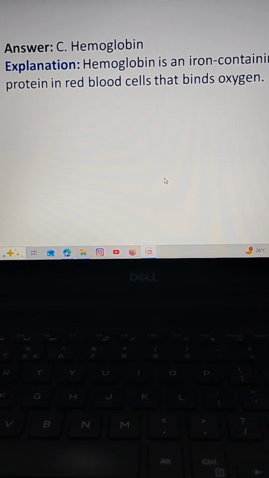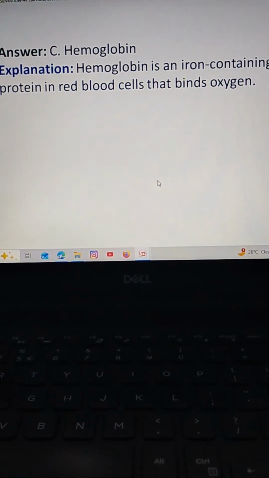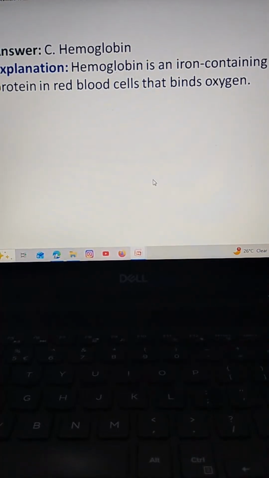The correct answer is option C, hemoglobin. Hemoglobin is an iron containing protein in red blood cells that binds oxygen.